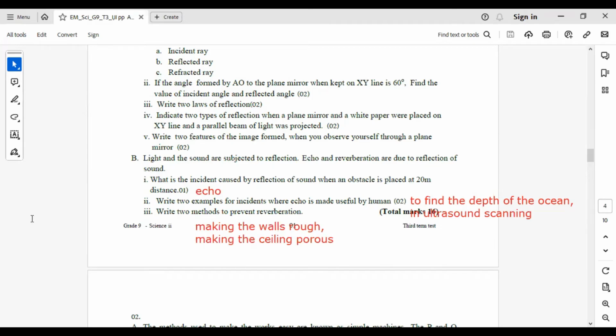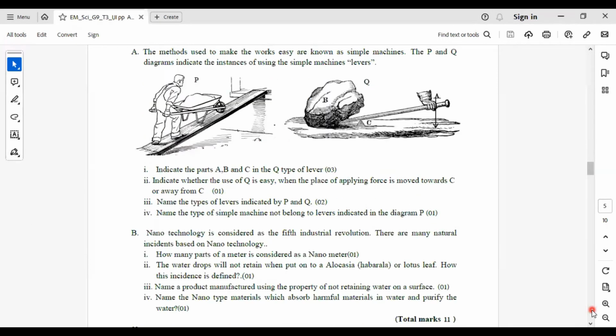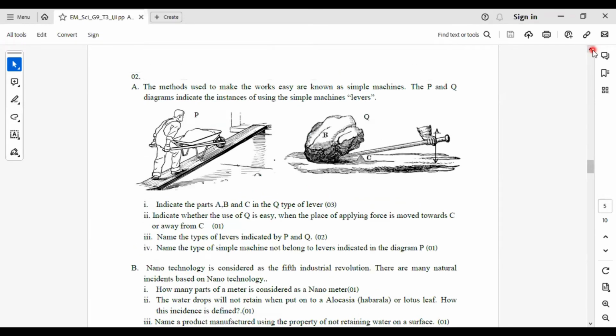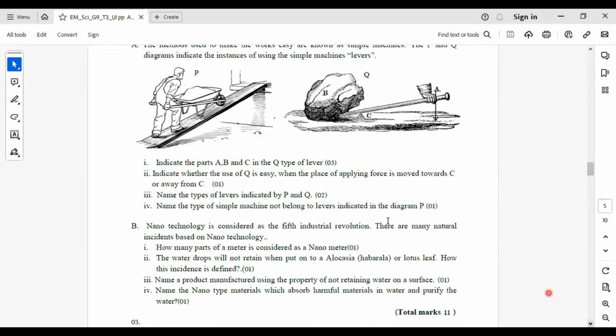Let's move to question number 2. The methods used to make the work easy are known as simple machines. The P and Q diagrams indicate the instances of using the simple machines or levers. Indicate the parts A, B, C in the Q-type lever. You have to write the parts here.